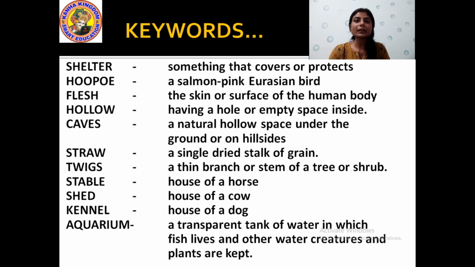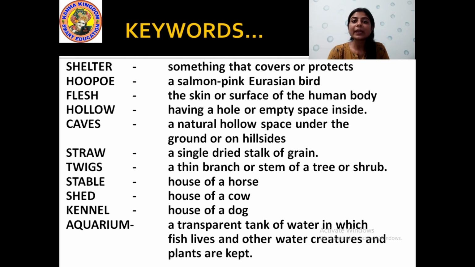Okay. Then straw. Straw is a single dried stalk of grain. What do you mean by straw? It is a single dried stalk of grain. Like when the rice plant is cut and the seeds are taken out, the stalk that is left is called straw.